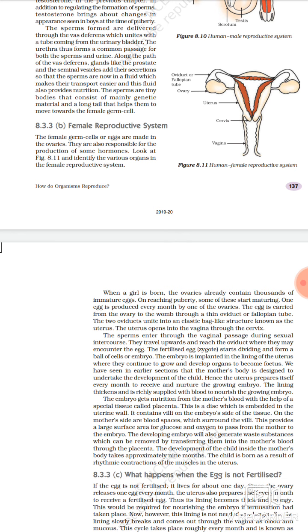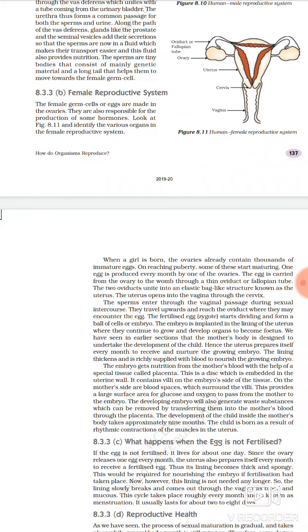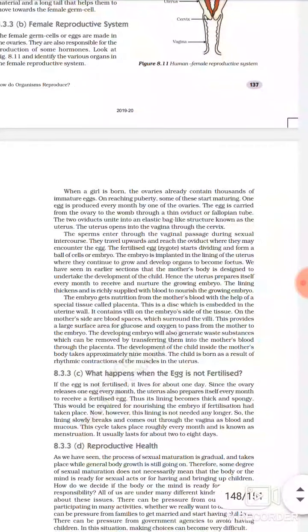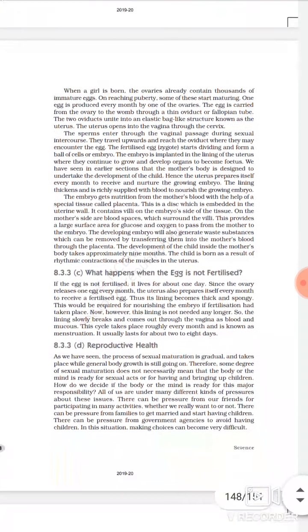And these two hormones help in the regulation of the formation of the eggs from the ovary and the development of the secondary sexual characteristics also. They are responsible for production of some hormones. Okay, when a girl is born, this is very important, students, and very interesting also.